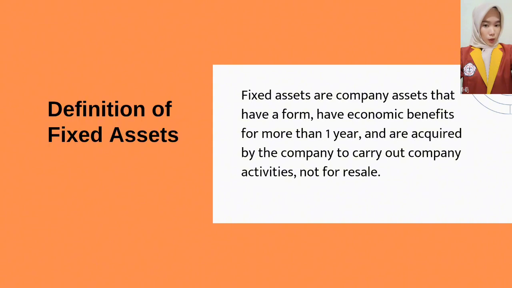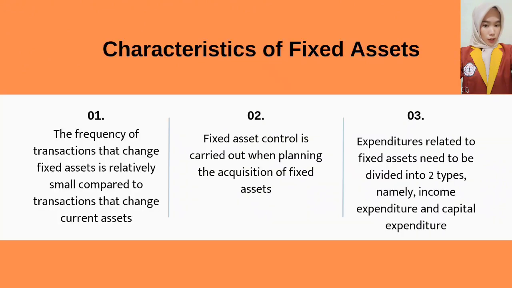Characteristics of fixed assets. 1. The frequency of transactions that change fixed assets is relatively small compared to transactions that change current assets. 2. Fixed asset control is carried out when planning the acquisition of fixed assets. 3. Expenditures related to fixed assets need to be divided into 2 types, namely, revenue expenditure and capital expenditure.